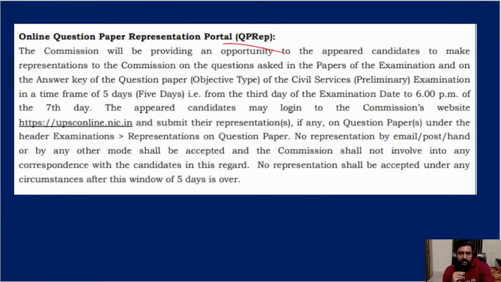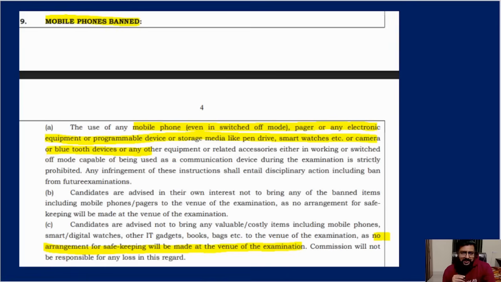After the prelims, they will open a window, like 5 days or 10 days, where you can tell them that a particular question is wrong. For example, in set A, question number 16 is wrong, or it has 2 answers, or it is debatable. So they will remove those questions from the exam itself. Meaning everybody will get marked for it, or nobody will get negative marking for that. They will just cancel that question. So that is the benefit of the representation portal. It has been there for the last 2-3 years.